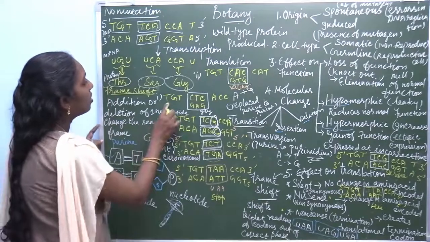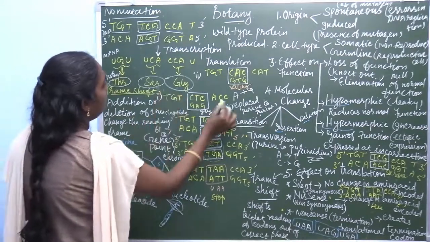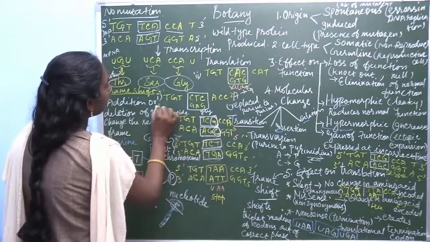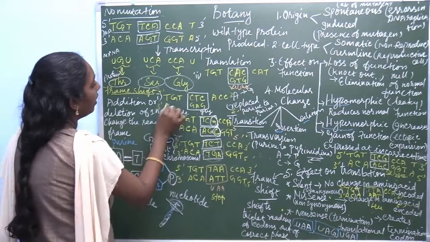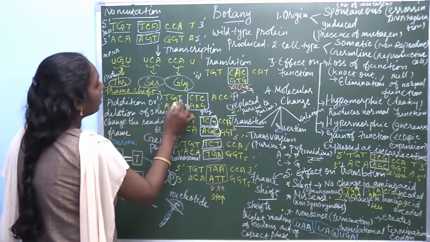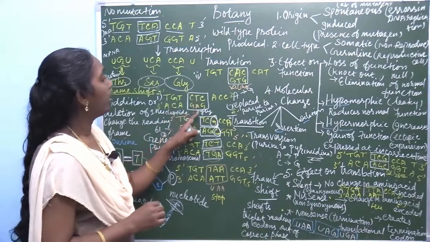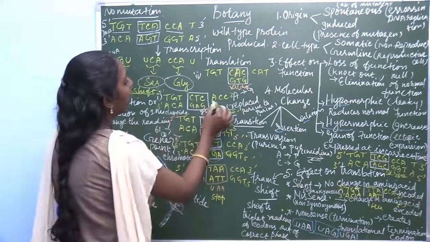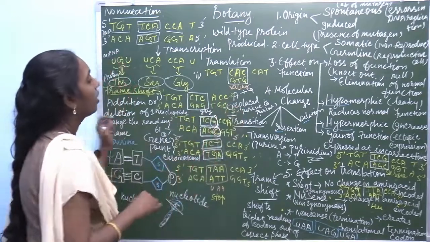See here, this is one example, written from 5 prime to 3 prime and 3 prime to 5 prime: thymine, adenine, guanine, cytosine, thymine, adenine, and so on.